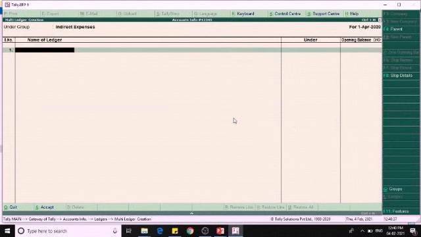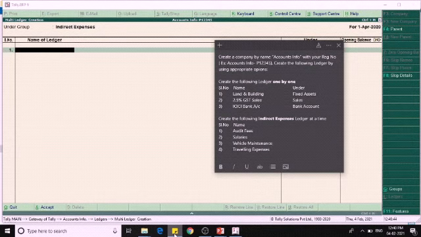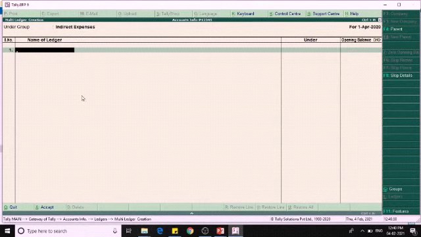Here we can create the ledgers easily. The ledgers are audit fees, salaries, vehicle maintenance, and traveling expenses. The first one is audit fees. If it has an opening balance, we have to mention it here.